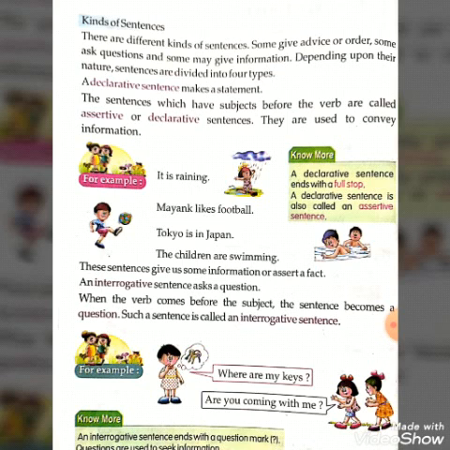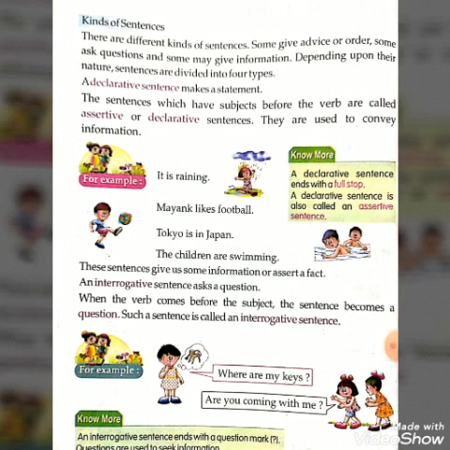When the verb comes before the subject and the sentence becomes a question, such a sentence is called an interrogative sentence. You can see here, for example, where are my keys? So here the verb comes before the subject and the sentence becomes a question.